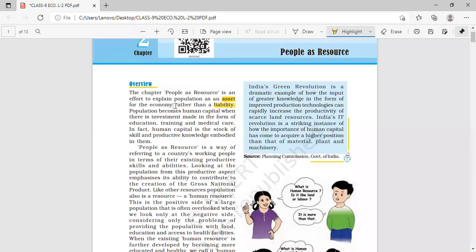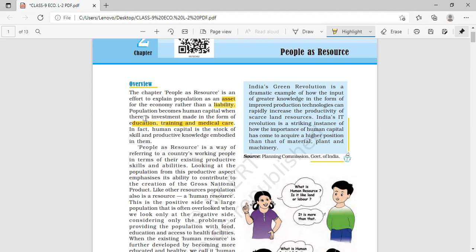Clear? So in this lesson, population becomes human capital when there is investment made in the form of education, training and medical care. Now this population, which we are thinking of as an asset, as a valuable or useful resource, we can invest in the form of education, training and medical care.